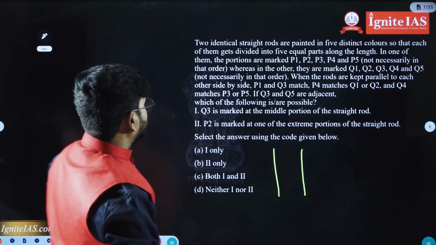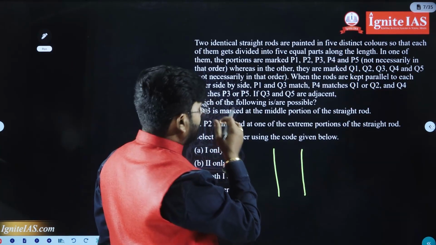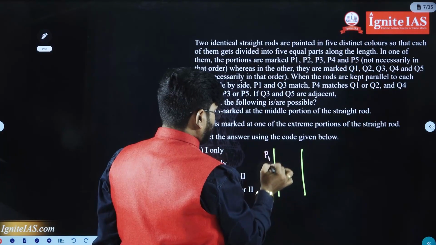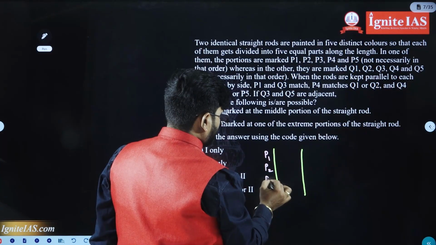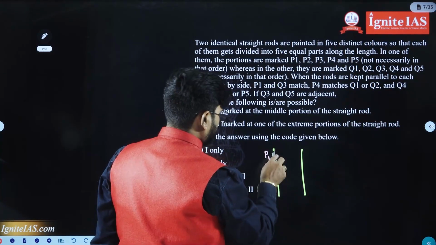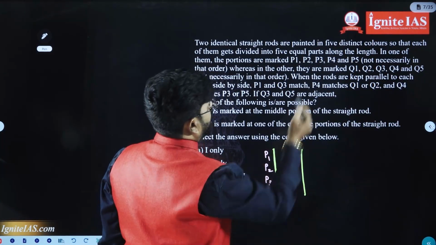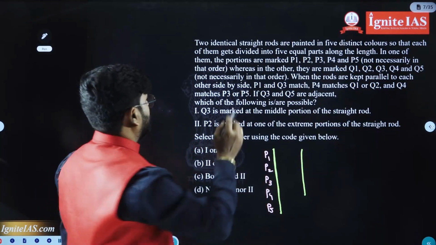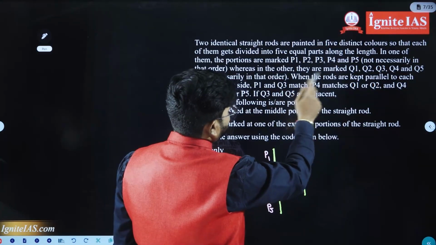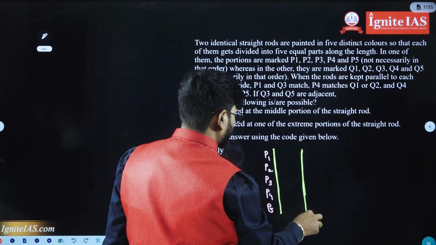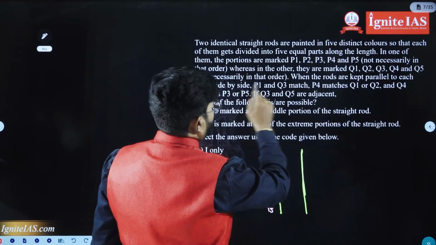If the portions of one of them are marked P1, P2, P3, P4, P5, total 5, not necessarily in the same order. We have taken this order, but we can change it also, no problem. Whereas in the other, they are marked Q1, Q2, Q3, Q4, Q5, not necessarily in the same order.